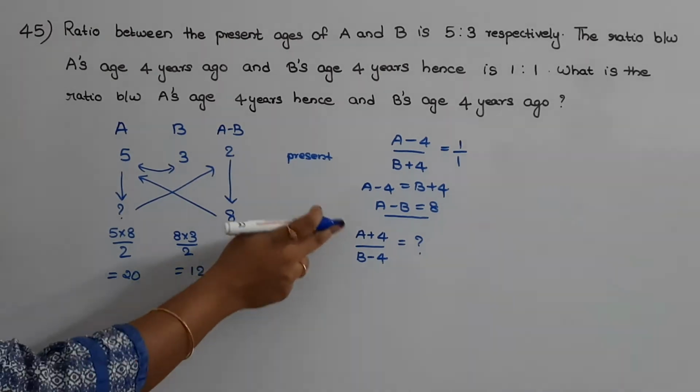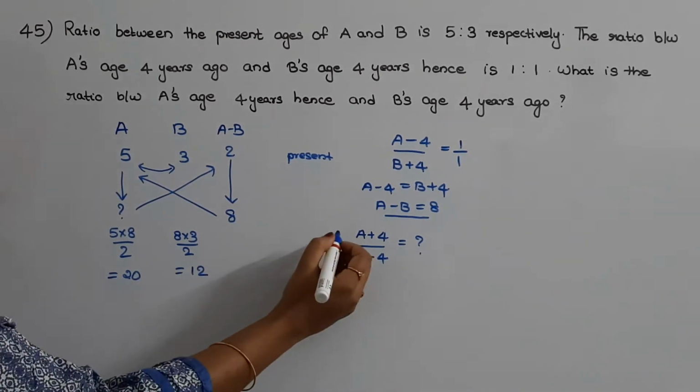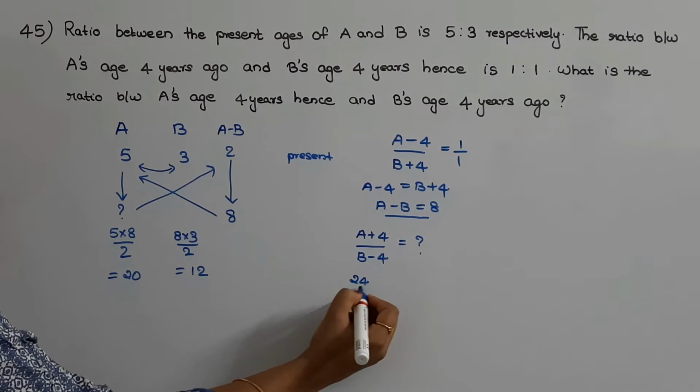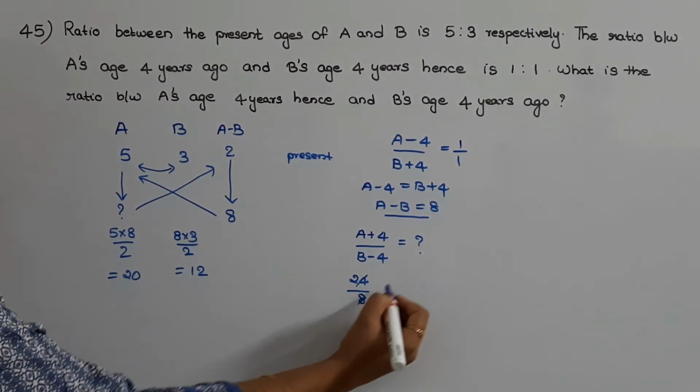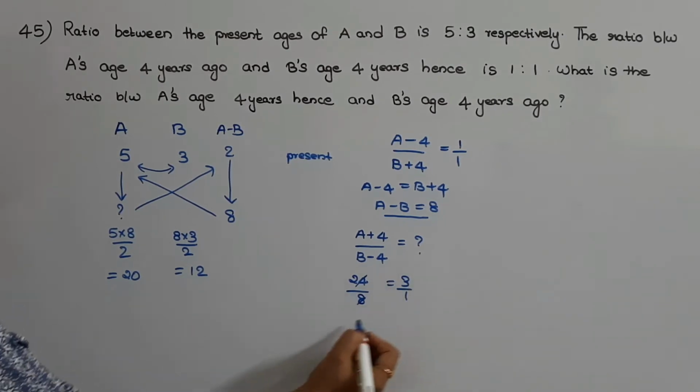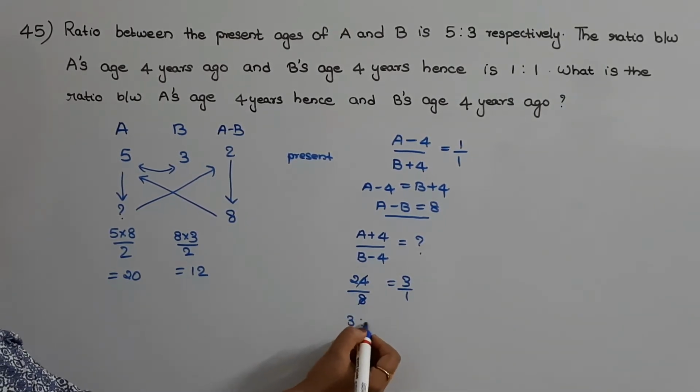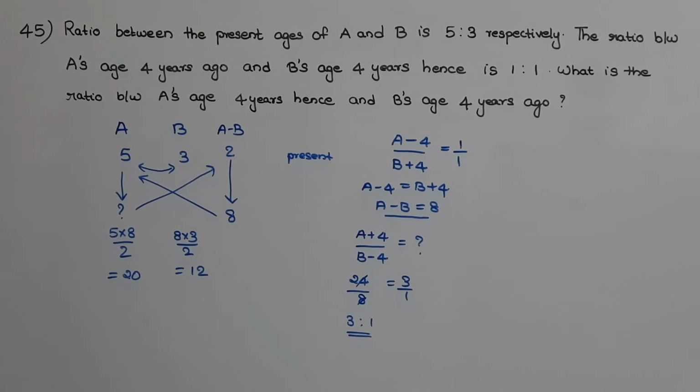So what will be this ratio? That will be 20 plus 4, that is 24, by 12 minus 4, that is 8. So this is equal to 3 by 1, or the ratio will be 3:1. So this is the answer.